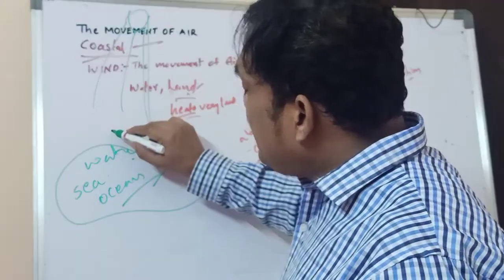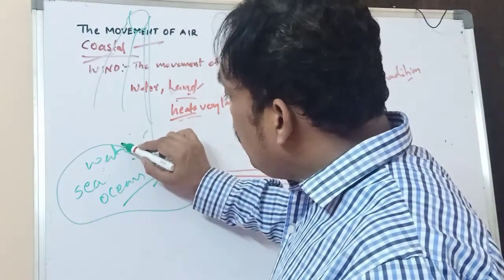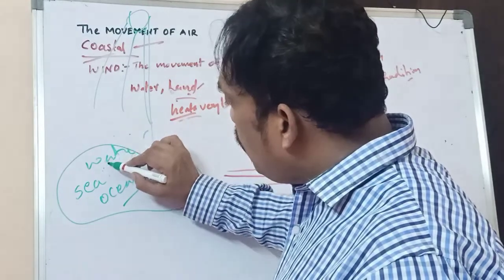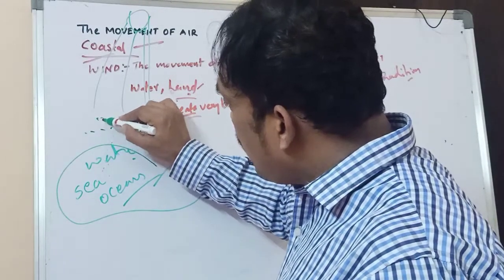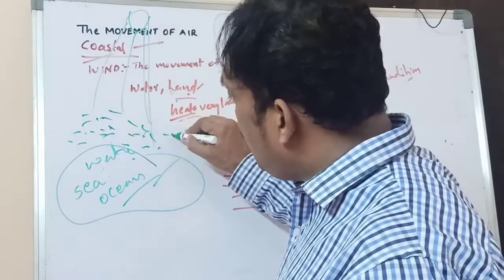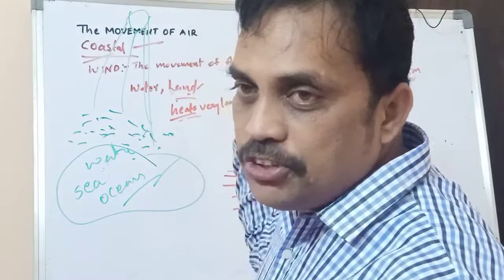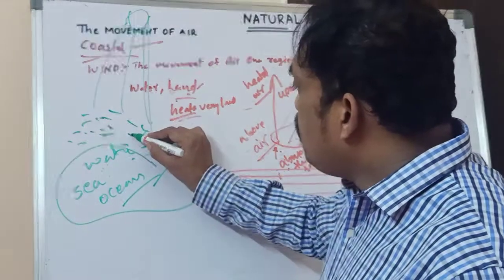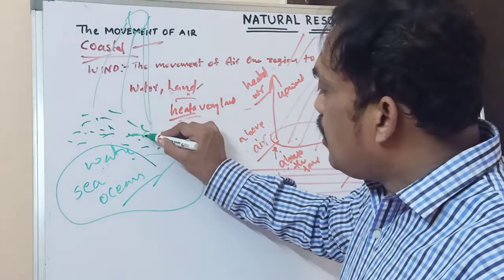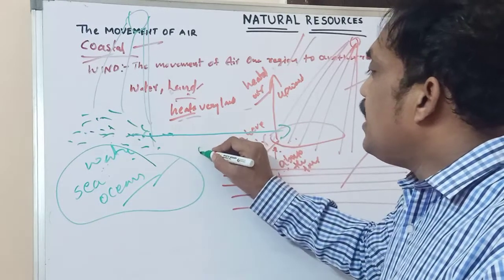So above the sea, above the water, whatever air is there, wind means the movement of air from one region to another region. The wind is moving from the seashore area onto the land during daytime.